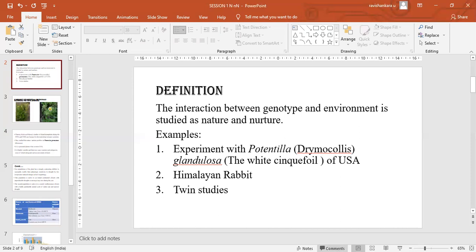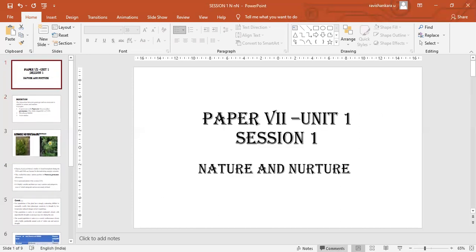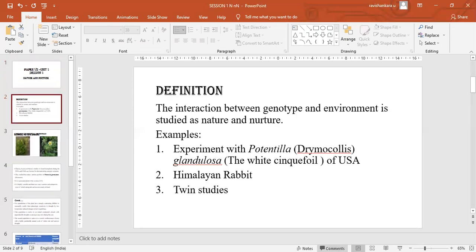So this is how nurture nourishes. Nature is influenced by the environment. The expression of a particular ability of a genotype will be suppressed if it does not get the nourishment or the environmental condition suitable to express that particular genotype. This is what we are studying in nature and nurture. So nature is the genotype, nurture is the environmental condition which we provide.